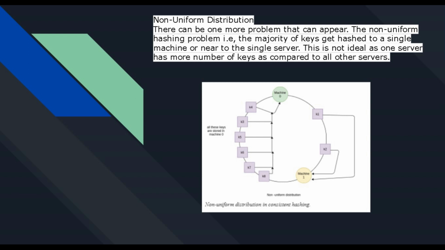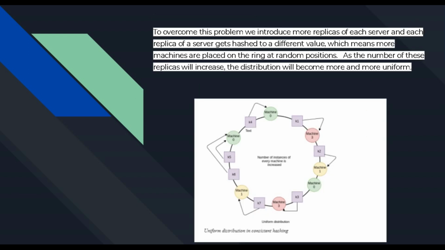So to overcome this, consistent hashing created replicas. For example, machine 0 was overloaded, so they created a replica of machine 0 here, and then they map the corresponding keys to it, to uniformly load balance. They also created a replica of machine 1 and distributed keys. This is one of the smartest ways: the number of instances of every machine is increased. They have started replicas, so load balancing, scalability, and availability are high at this point.